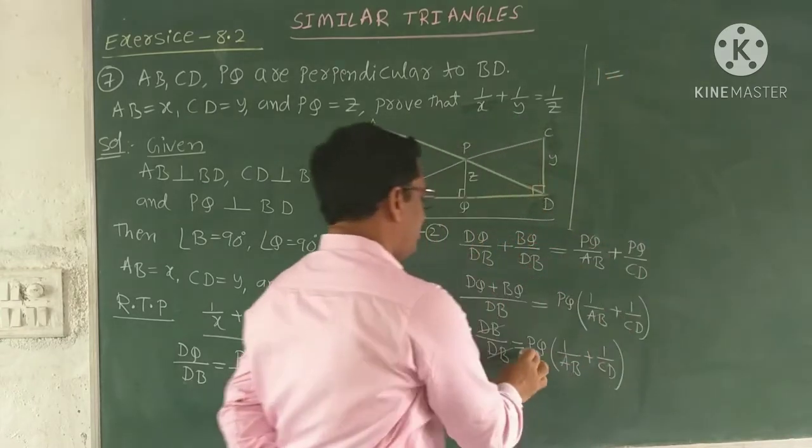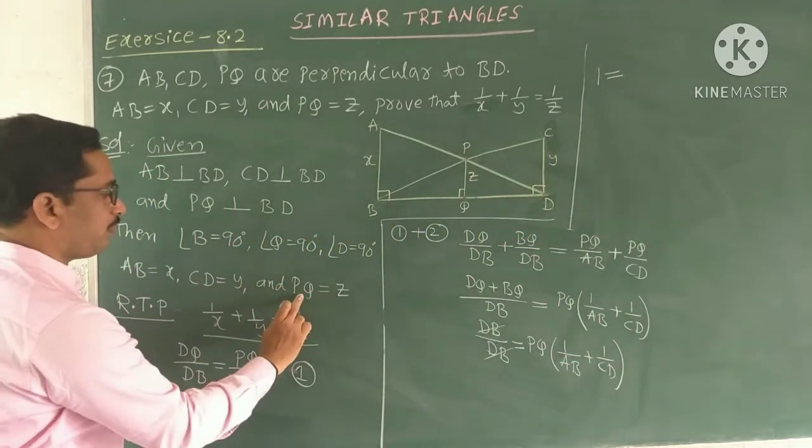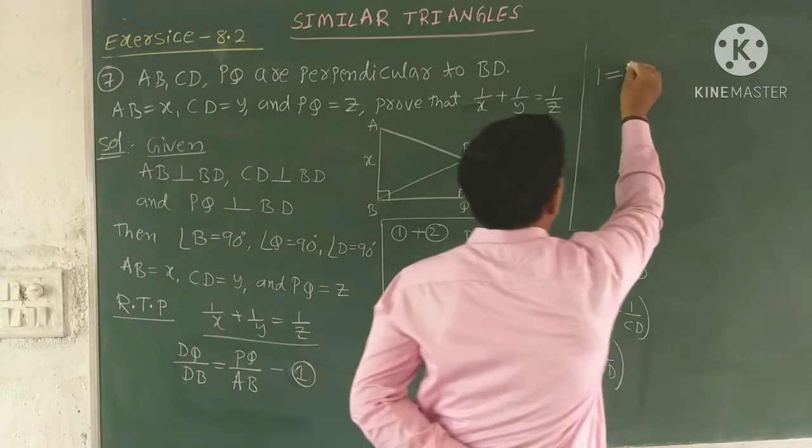Now right side, PQ. What is the value of PQ? PQ is Z, it is given.